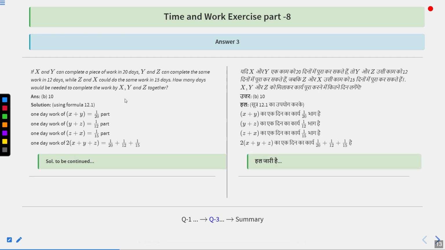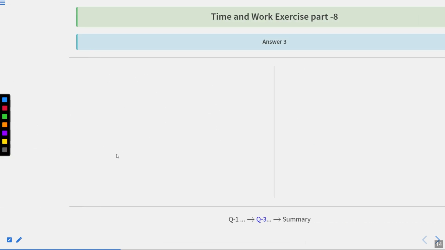So we have to find how many days it would take to complete the work by all of them together. So adding the left hand side and right hand side, we are going to get the one day work of X, Y and Z. But every variable is appearing twice here. So that is why we have got twice of X plus Y plus Z on the left hand side, equal to 1 upon 20 plus 1 upon 12 plus 1 upon 15 on the right hand side.